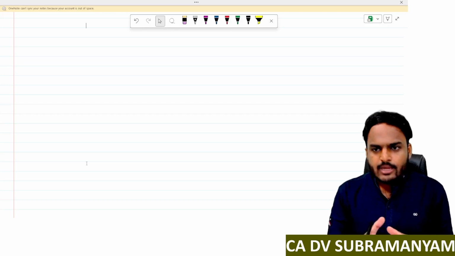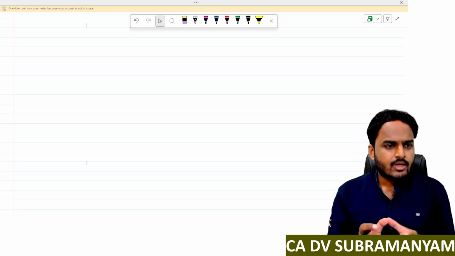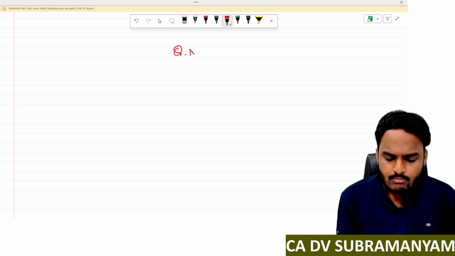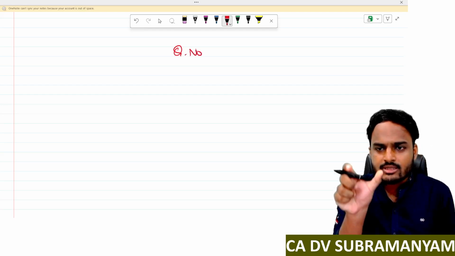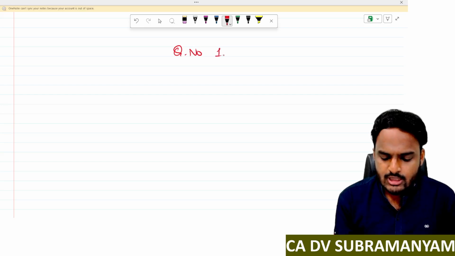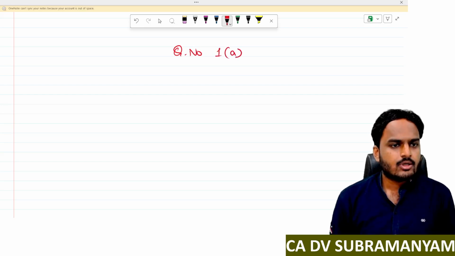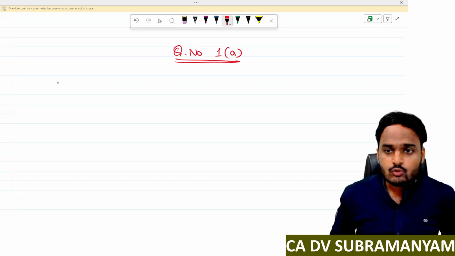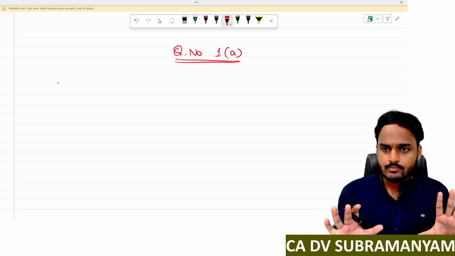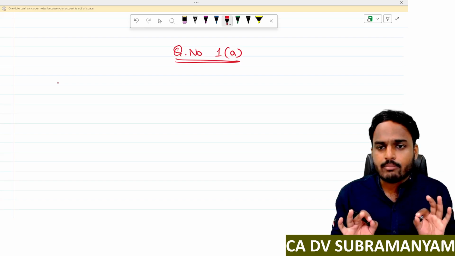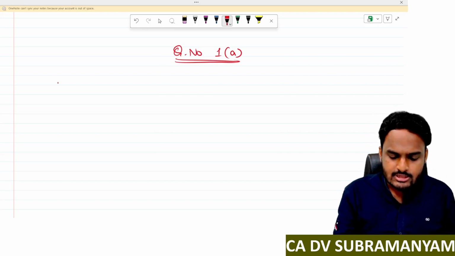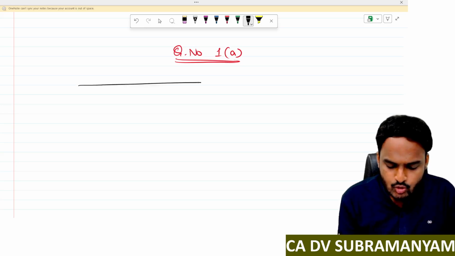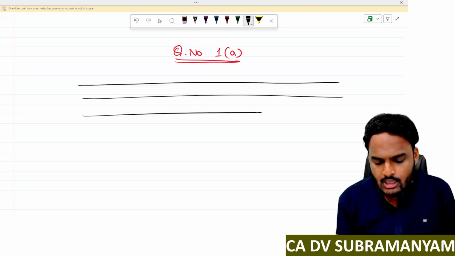So take a fresh page for each and every question, and write the question number in the center of the page, like this, question number 1A. Next, just leave one line gap, no problem. As I told you, it is not save paper, it is save attempt. So just leave one line and then start your answer.